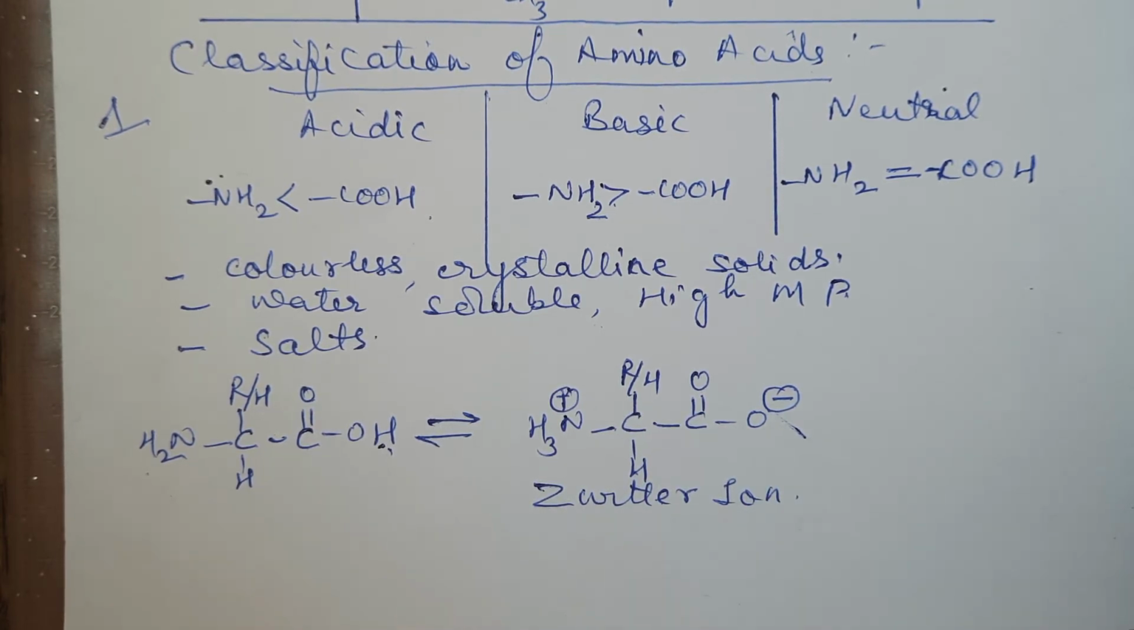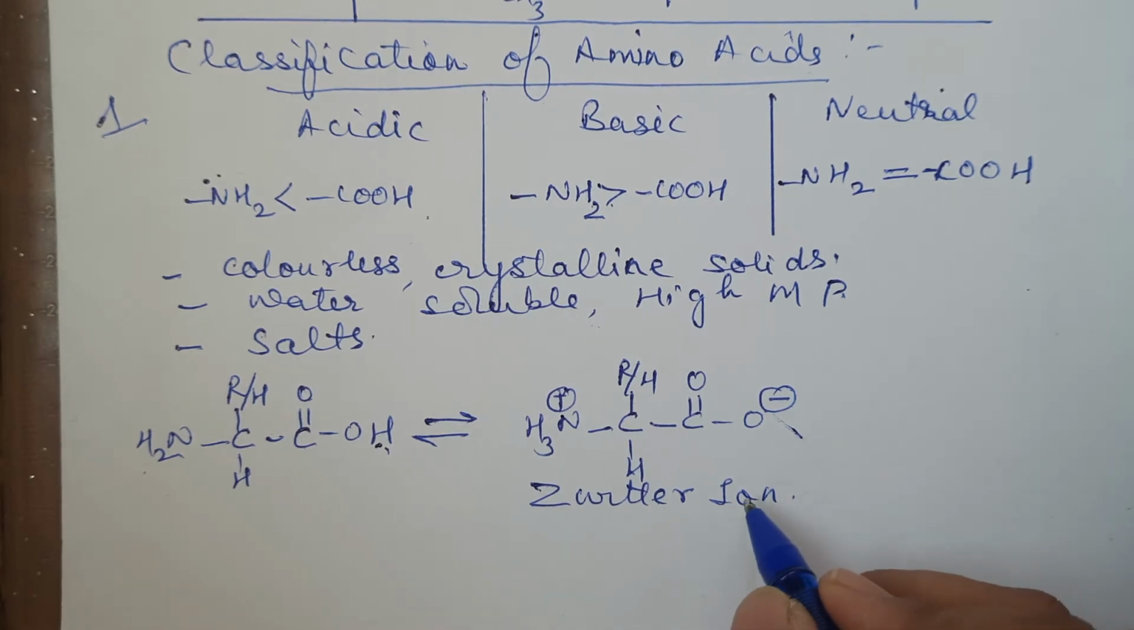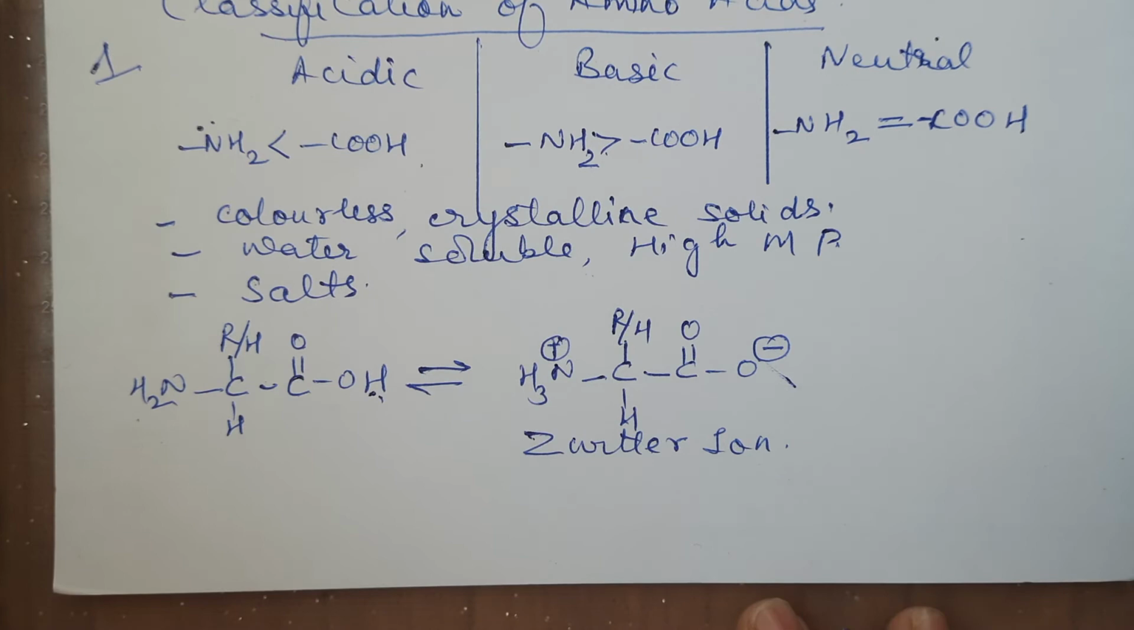That means in an amino acid there is a Zwitter ion present, right? Due to which it is neutral, because both cation and anion, that is both the positive and the negative charges, are present within the same species.